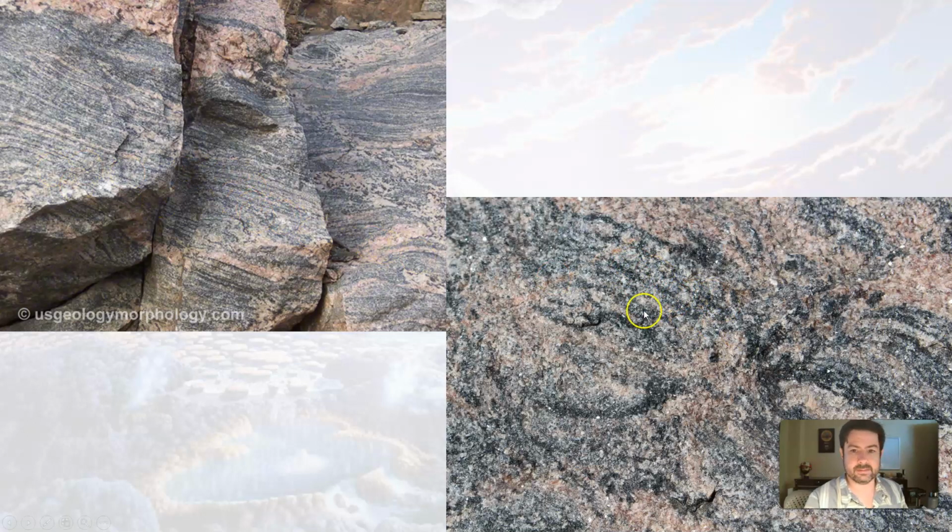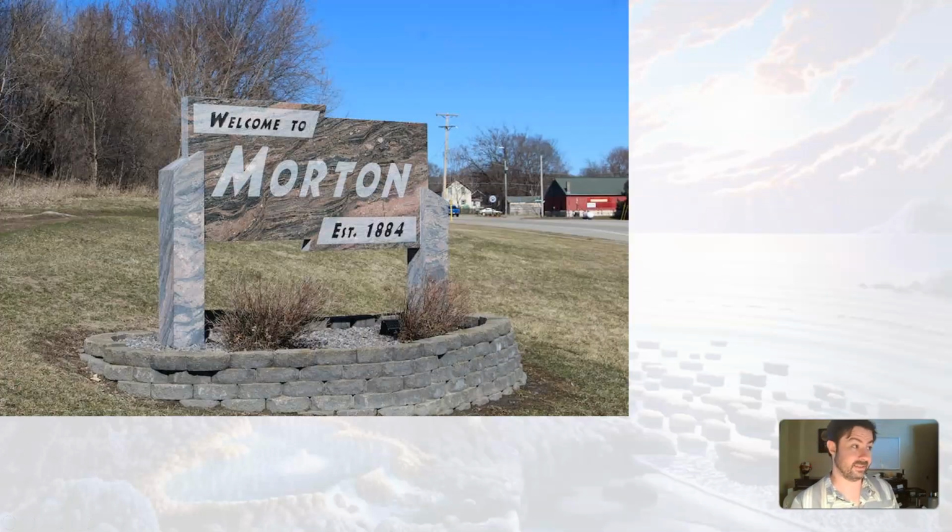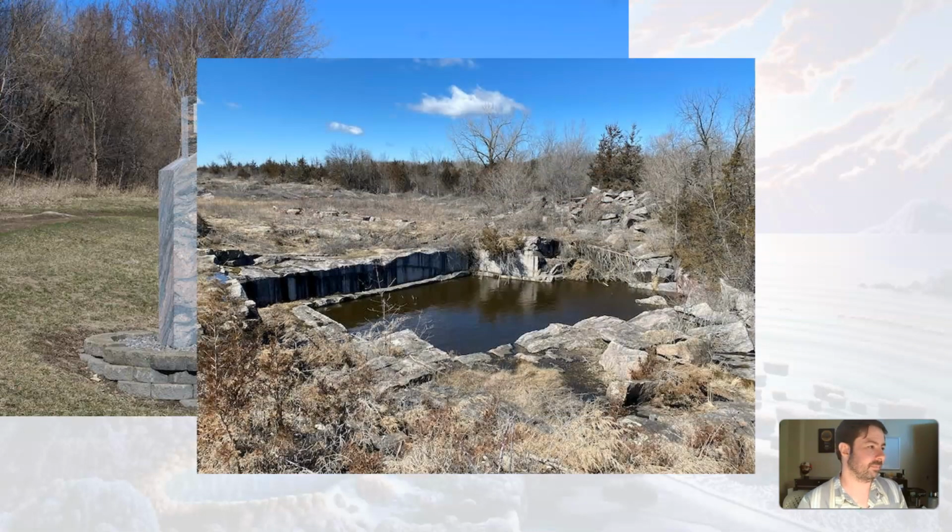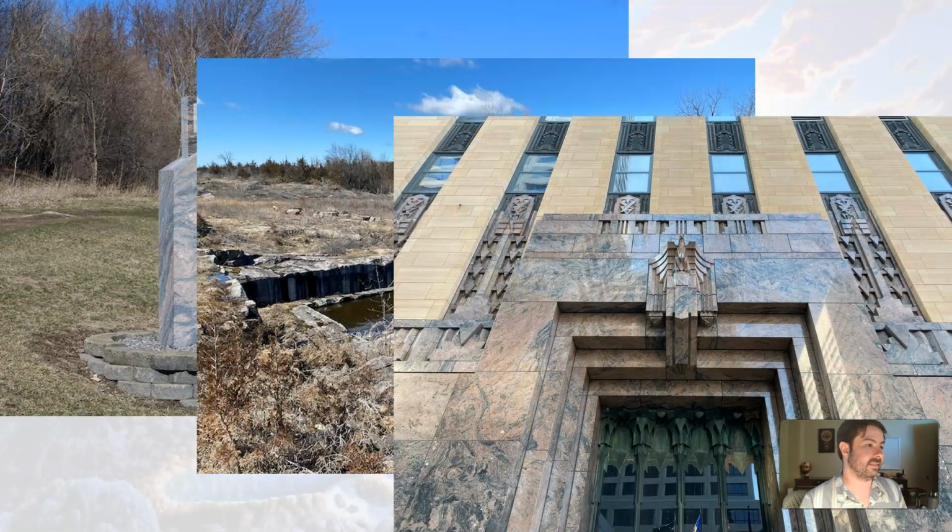This is just a close up of what we're looking at over here. The town's super proud of this rock. They used it for their welcome to the city sign. This is where they mine out large slabs of these rocks. They use it for other decorative purposes in their buildings.